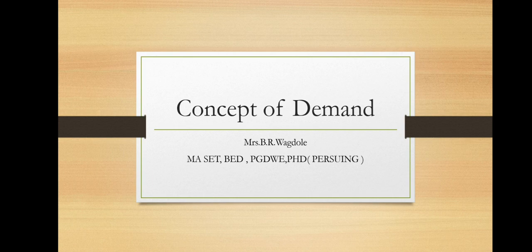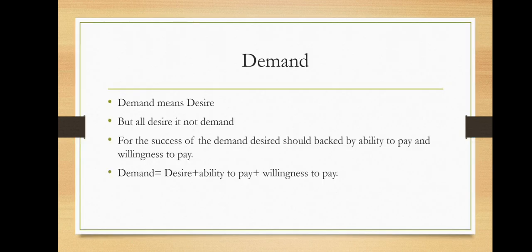There are a number of desires. Even my desire may be to purchase a jet aeroplane, or you can say a helicopter, but it will not be considered a demand because I do not have the capacity to pay for it, right? Means demand will be fulfilled when and only when it is backed by desire plus ability to pay.